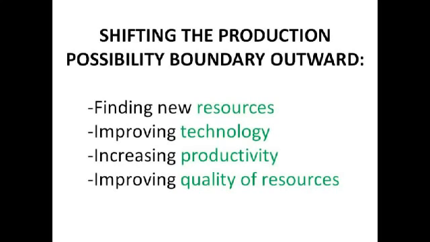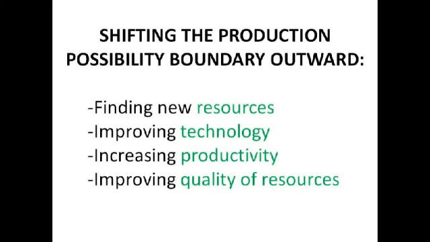Say we've got loads of immigration, loads of people come in, there's an increase in the population. It means we can have more people in factories making stuff. And say we find new mineral deposits or oil fields, we've got more materials that these new people can make stuff with, so we've got more that we can make, which is awesome. If we improve technology, it means that fewer resources are required to produce a unit of output, and that means that resources are freed up to be used in other areas, so we can increase production in other areas.